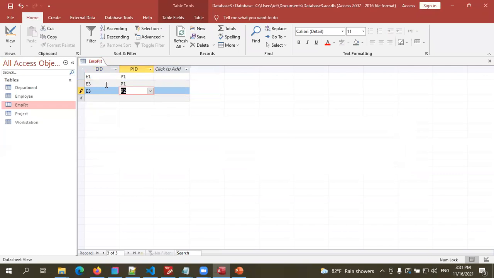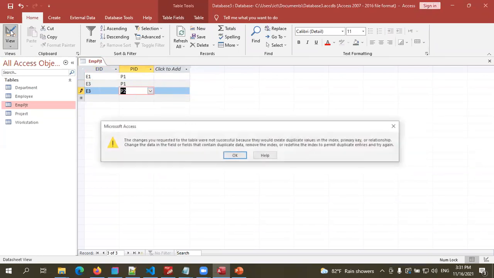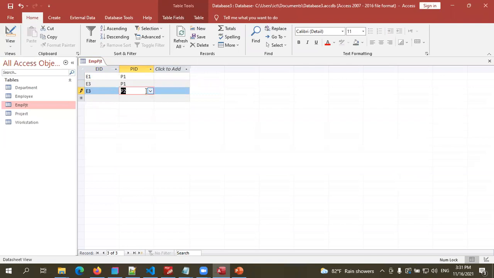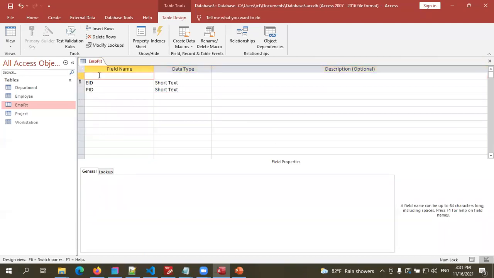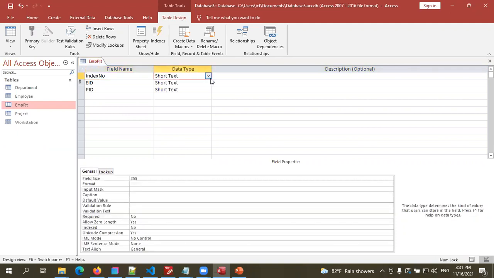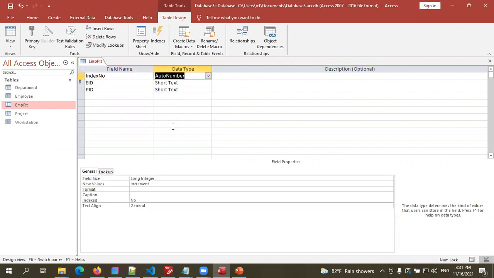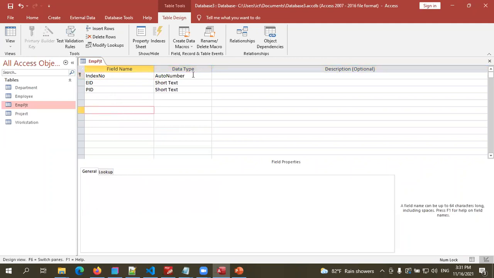Okay, so in this table, right, very important thing, in this table we can't make each one of these a primary key, right? See, employee ID has become the primary key of this. In such cases, what we're going to do, we are going to insert an auto number, just an index. So I'm going to make this the primary key. See, it is auto number now.